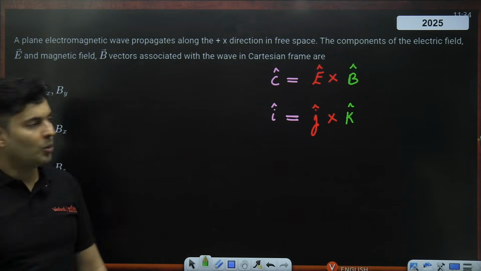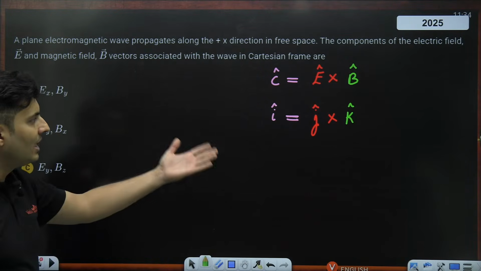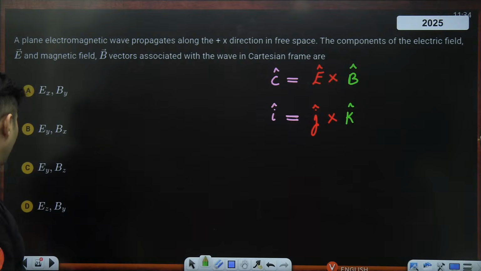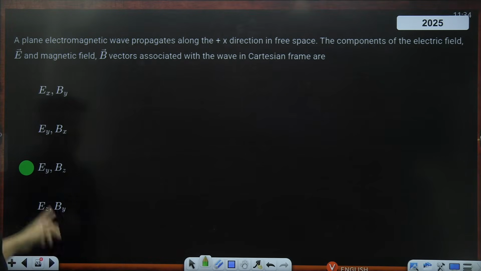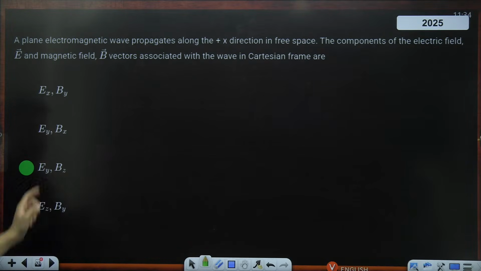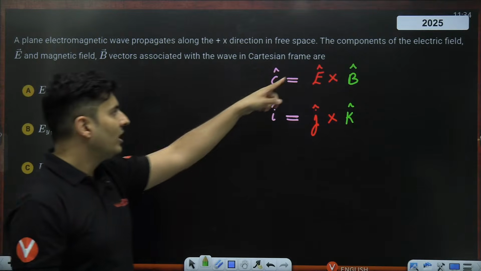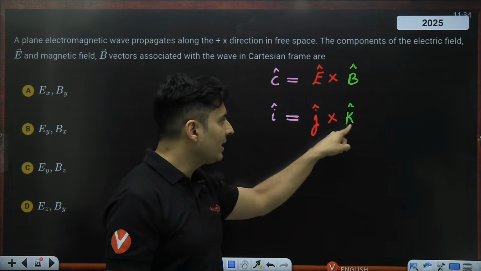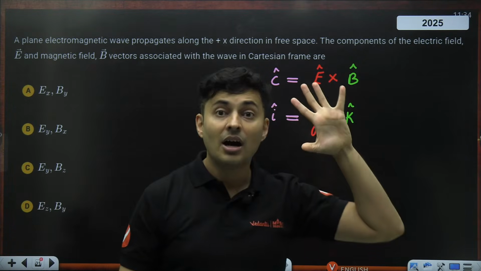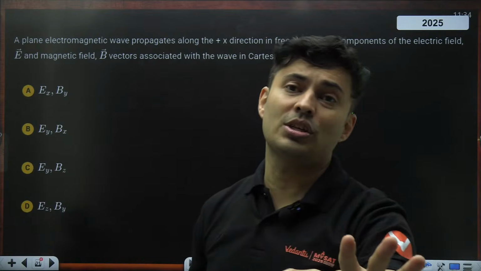Hi Kuchithila, welcome. So where is J? Y component. Where is K? Z component. Y and your Z. Electric field will be Y, magnetic field will be Z. So electric field's Y component, magnetic field's Z component. That's how simple this question was.